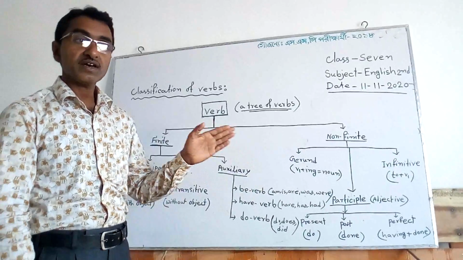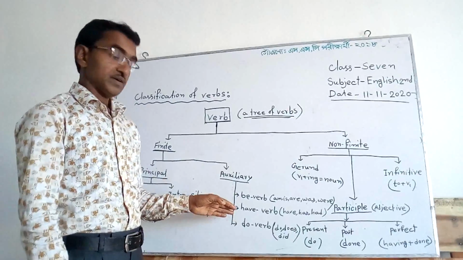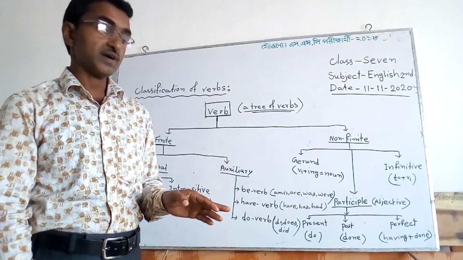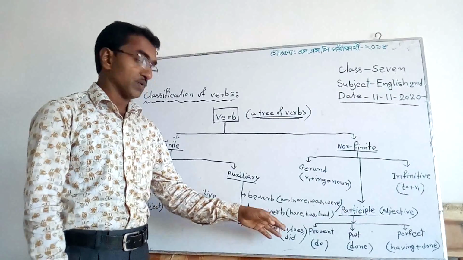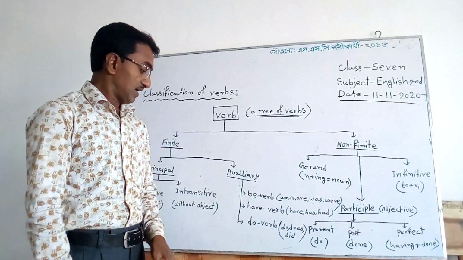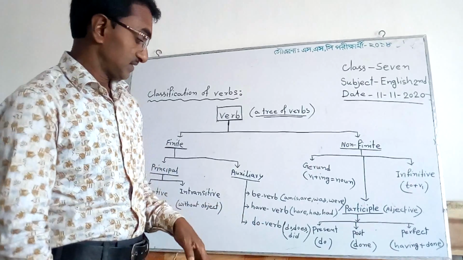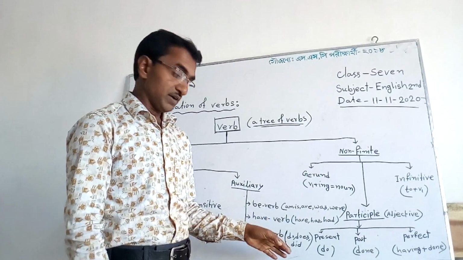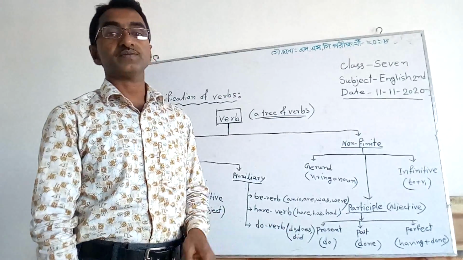But if the sentence is in negative or interrogative, there must be an auxiliary verb, and then we use do or does. And in the past indefinite tense, in the same way we use did in negative or interrogative sentences.